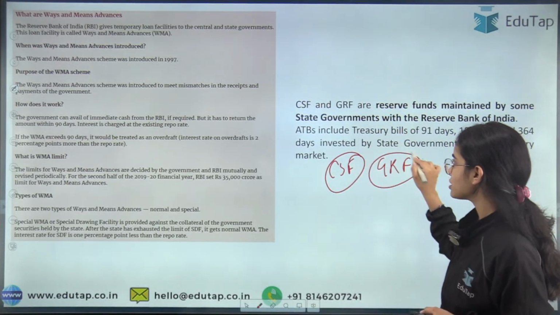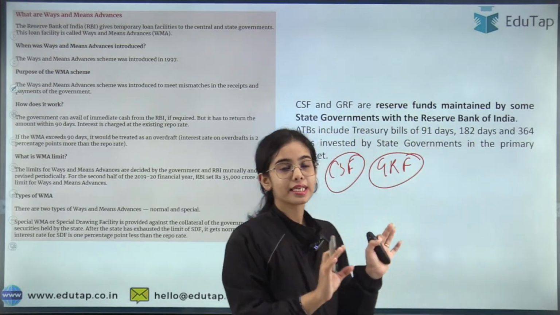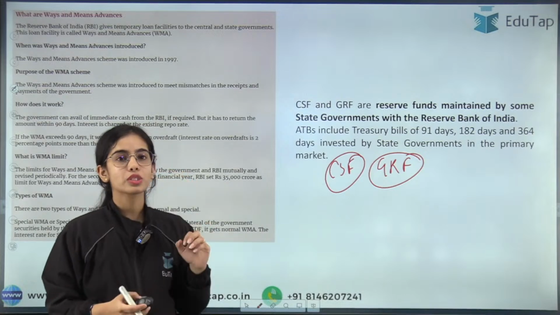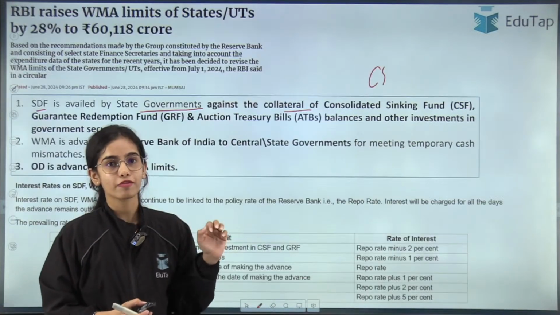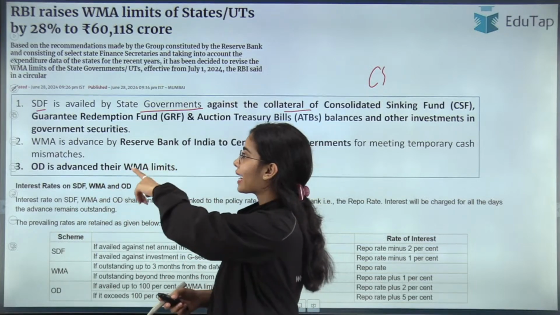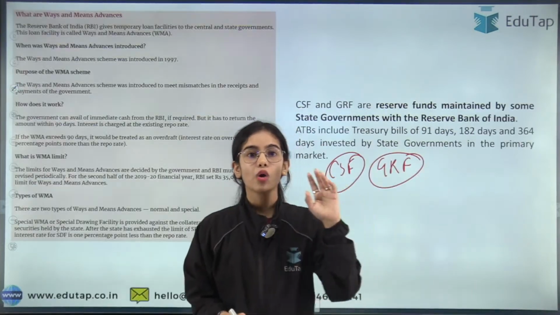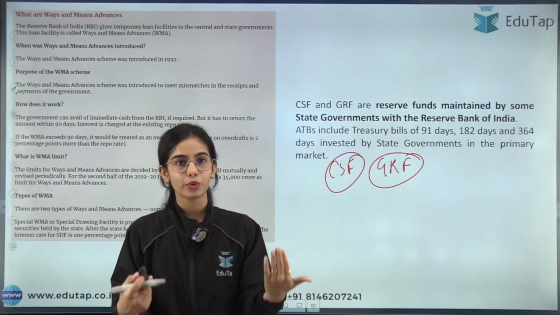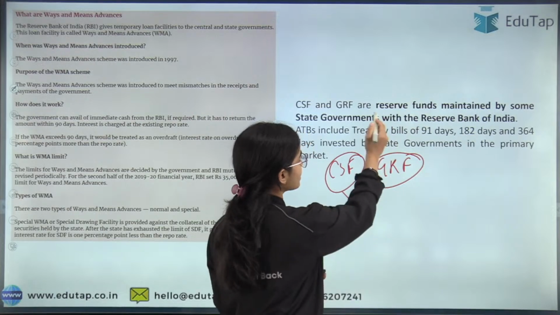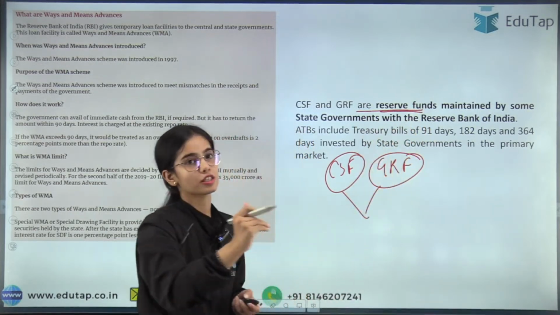These are the funds that the state governments are maintaining with the Reserve Bank of India. Okay, so CSF is a consolidated sinking fund, and the GRF is your guaranteed redemption fund. Now the state governments, many state governments and union territories on the voluntary basis, they are maintaining these funds as the reserve funds with the Reserve Bank of India.